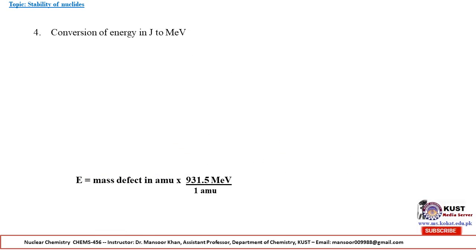Now conversion of energy in joule to million electron volt. Joule can be converted into million electron volt. 1 electron volt is equal to 1.60 into 10 raised to power minus 19 joule.